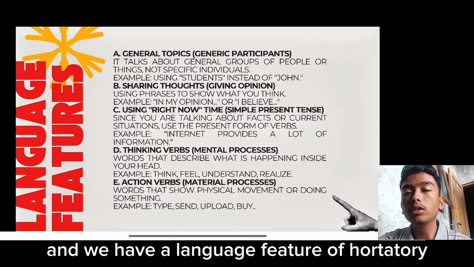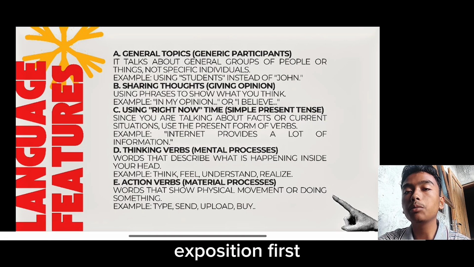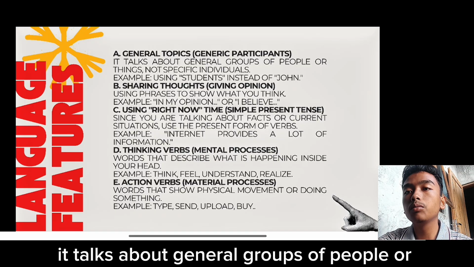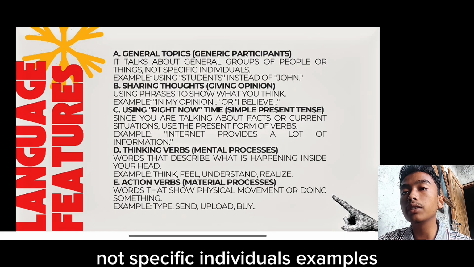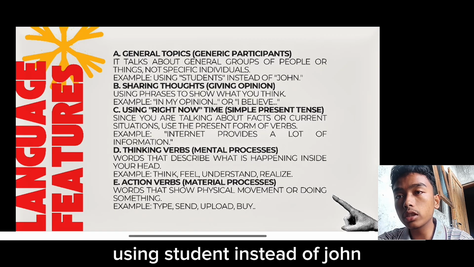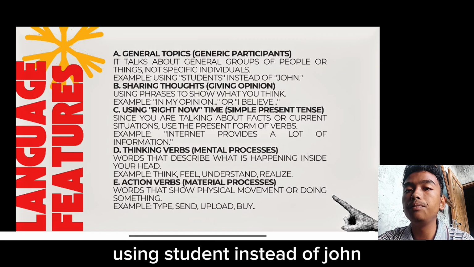And we have the language features of hortatory exposition. First, general topics or generic participants. It talks about general groups of people or things, not specific individuals. Example: using "student" instead of "John."